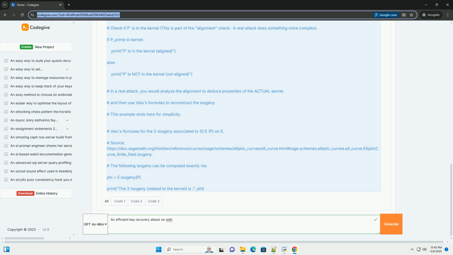4. Check for alignment, or compatibility. The crucial step is checking whether the distorted point P' is aligned with the secret kernel that Alice used to build her isogeny. This alignment check often involves computing Weil pairings or Tate pairings. 5. Recover information about the kernel: the alignment or incompatibility between the distorted point and the secret kernel reveals information about the structure of the kernel. This step often involves solving a system of equations.